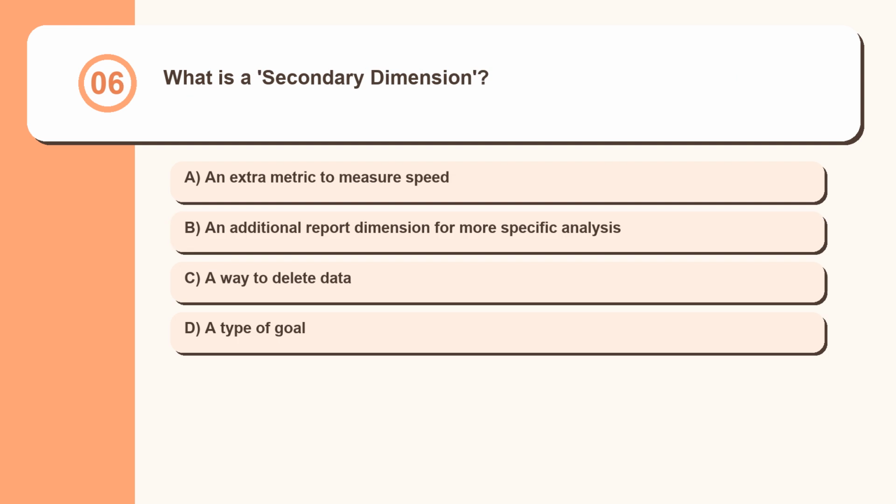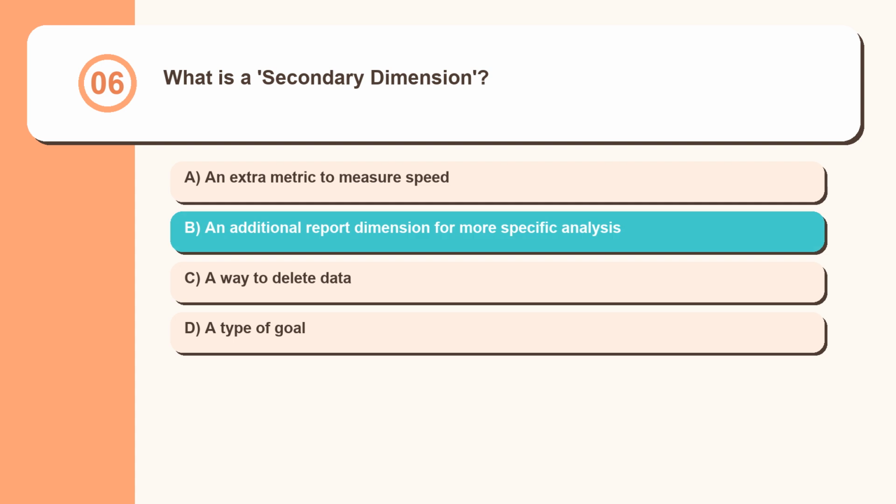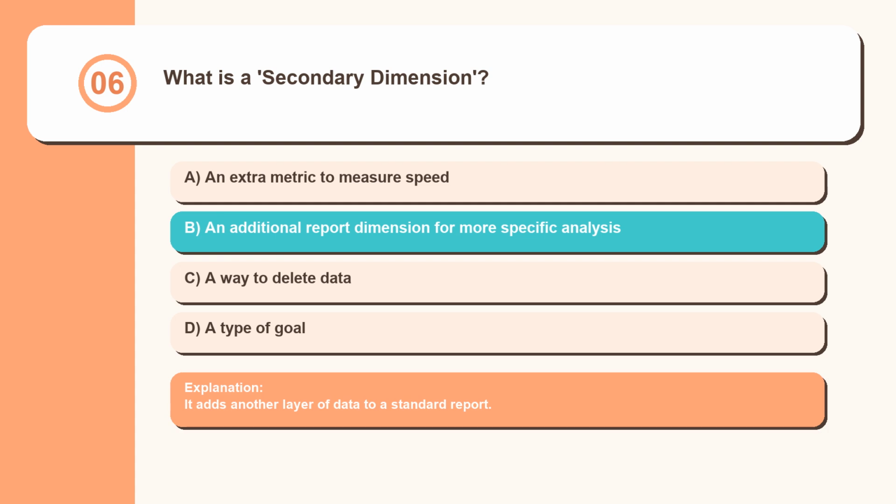Question 6. What is a secondary dimension? An extra metric to measure speed, an additional report dimension for more specific analysis, a way to delete data, a type of goal. It adds another layer of data to a standard report.